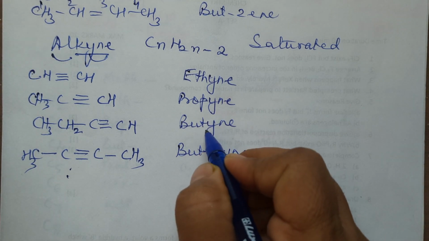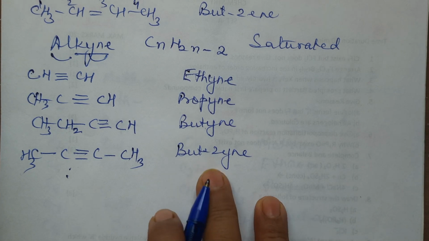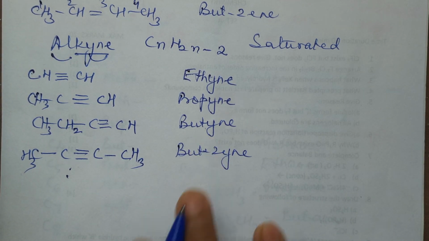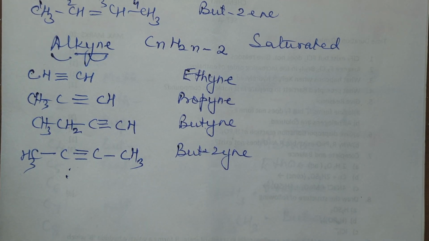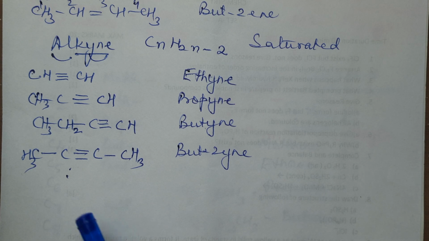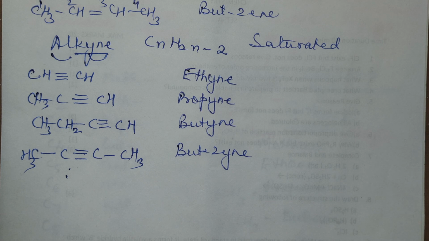Here, if you write 1, you are not wrong. You are still right. Because many times the 1 is there, we may omit the position. But if I am asking you to draw the structure of butyne, it's understood it is at the terminal position. If I am saying, draw the structure of but-2-yne, then I want the triple bond here in the center. Till here, did you follow?